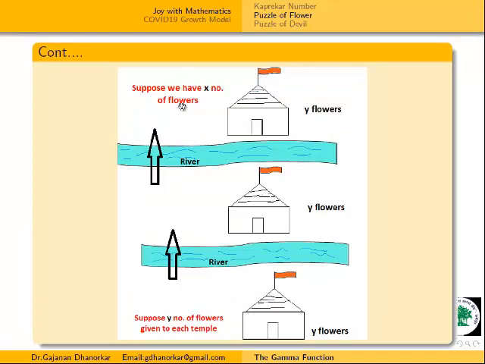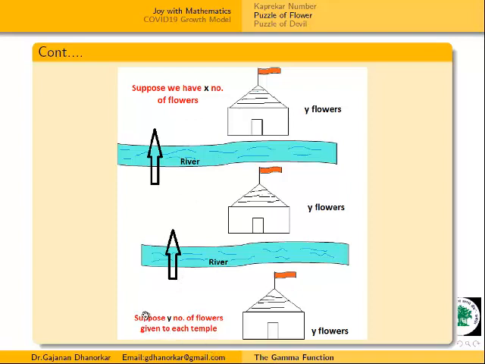Here I am supposing that we have x number of flowers and we are giving y number of flowers to each temple: first temple, second temple, third temple. The arrangement is temple, river, temple, river, then temple. We have to cross a river to go to the next temple.